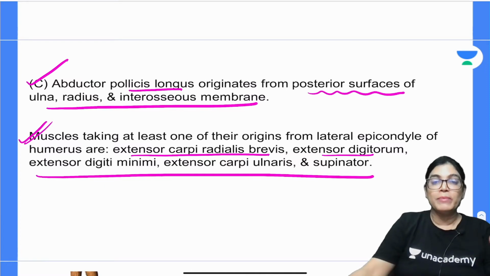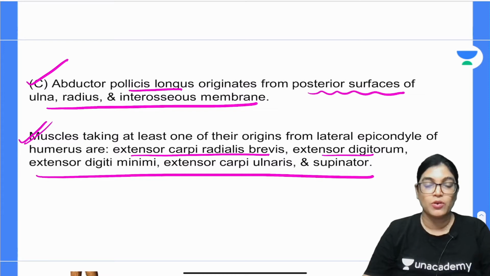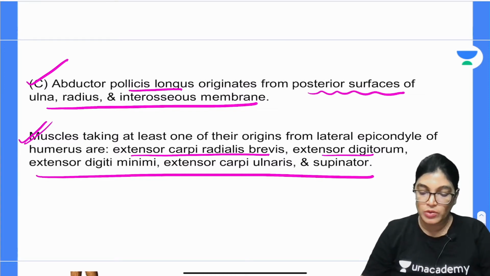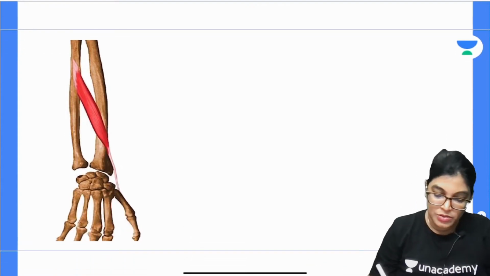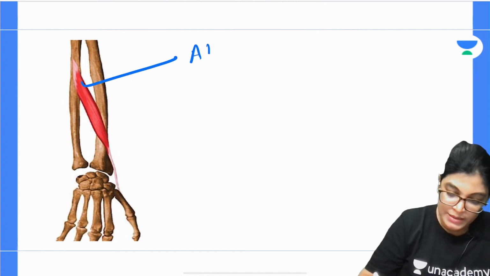What do you mean by lateral epicondyle of humerus? That means the common extensor origin, but not the abductor pollicis longus. Let me show you an image of the abductor pollicis longus muscle. See here, this muscle which has been shown here is abductor pollicis longus.